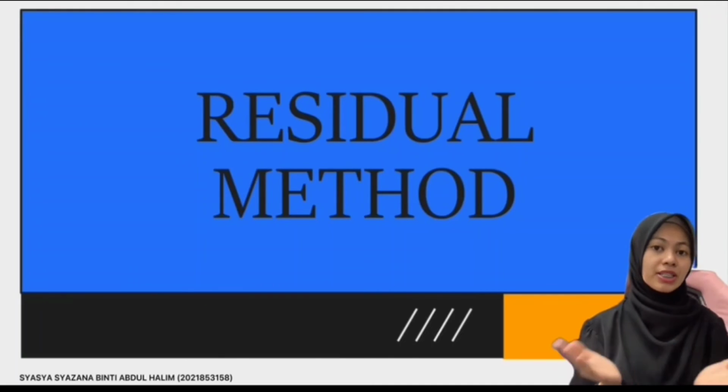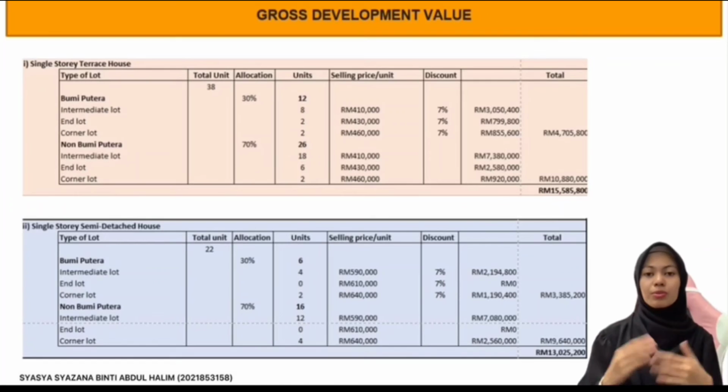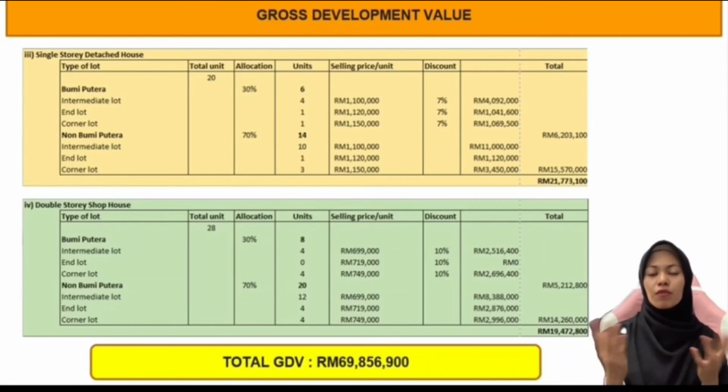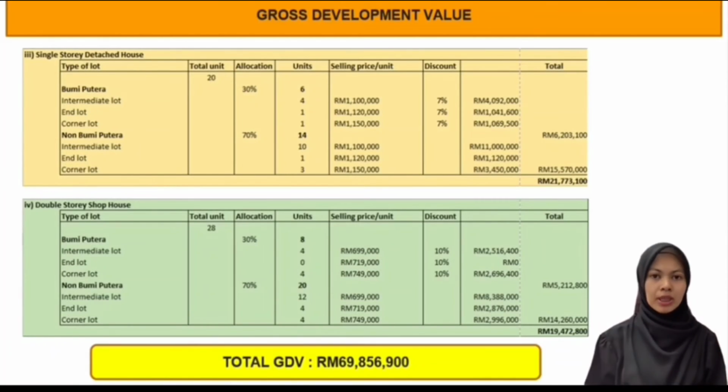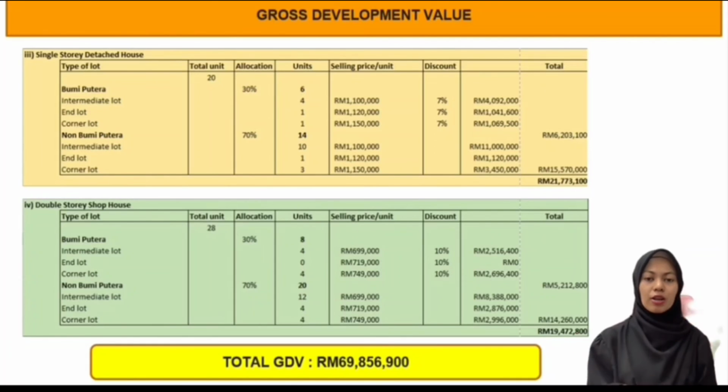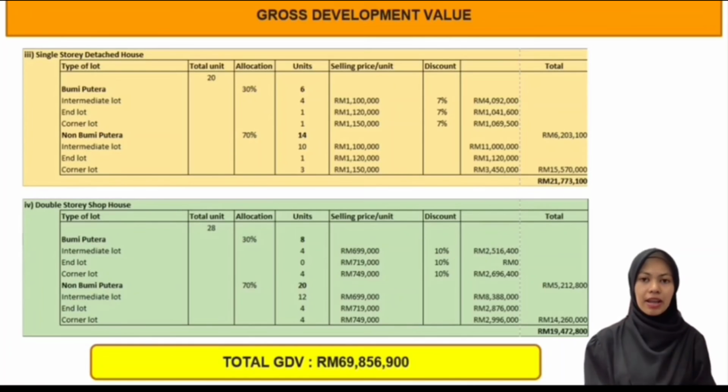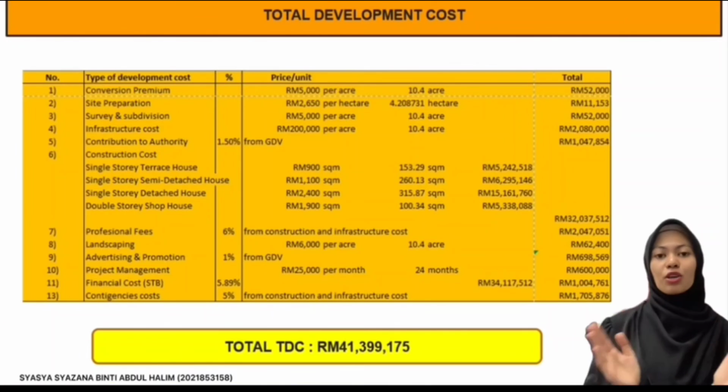Next, we will look for the residual method, gross development value. To get the gross development value, we assume that Bumiputra is 30% and non-Bumiputra is 70% for each type of development. The price for each type of house for intermediate lot we get from the property guru. Next, we total out for each type of development, and the gross development value that we get is 69,856,900. Next, total development cost.